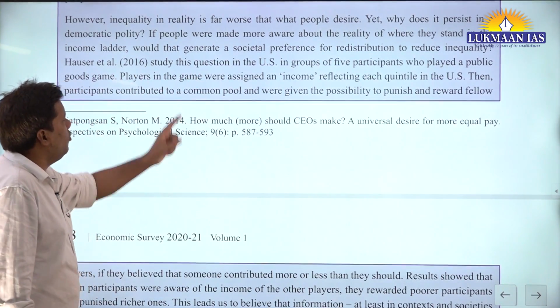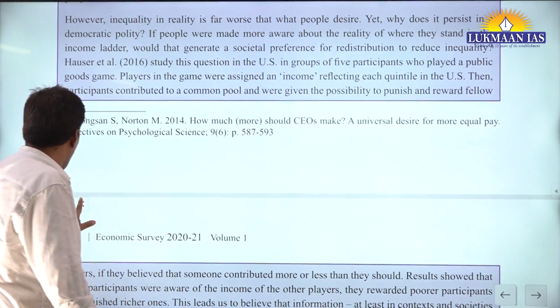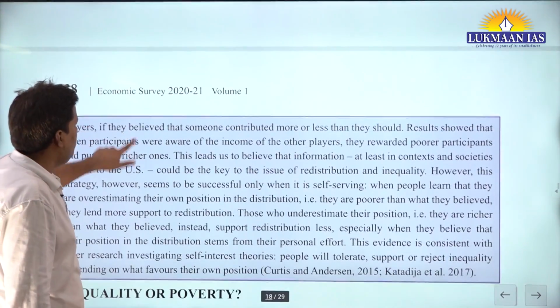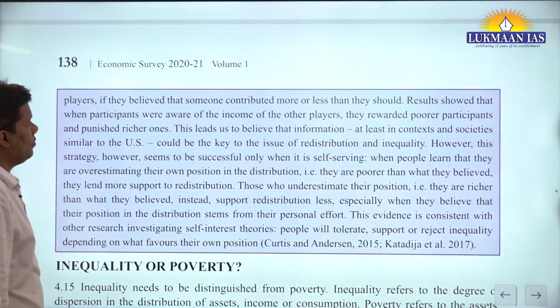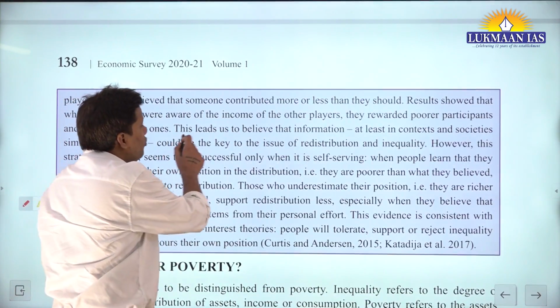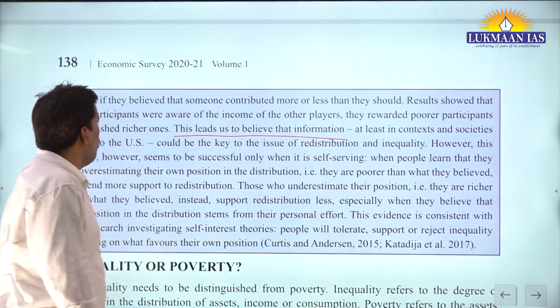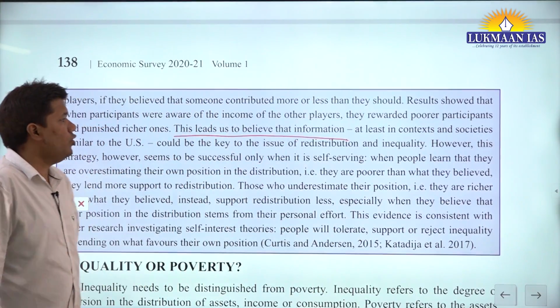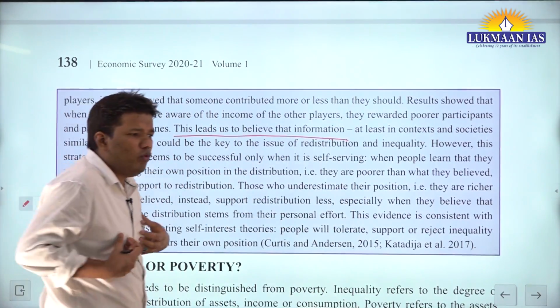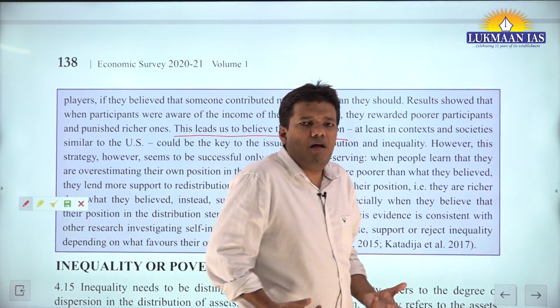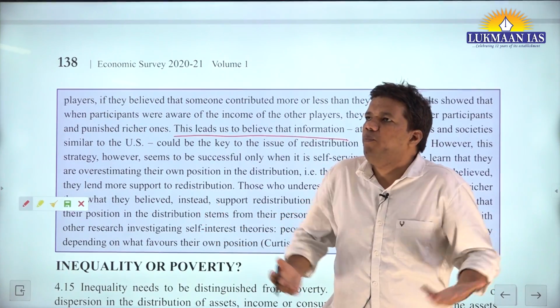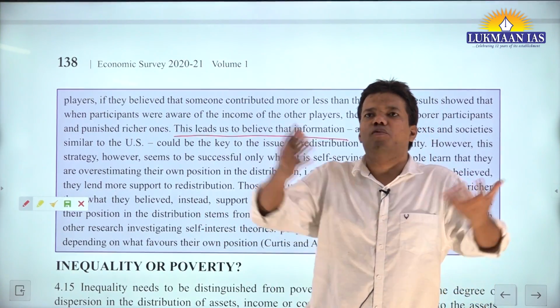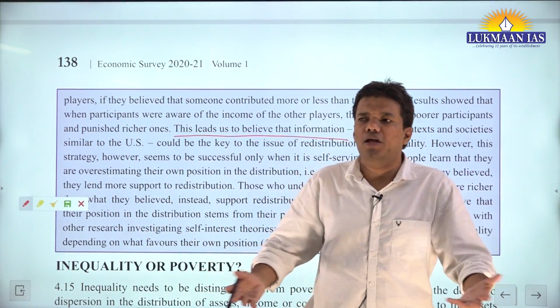About this game, 5 people. They said this leads us to believe that information could be the key to the issue of redistribution and inequality. Let's say I am not aware whether I'm poor or rich relative to this world or this country or this city.